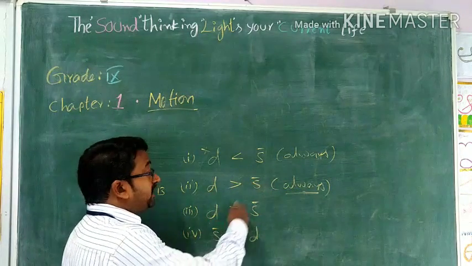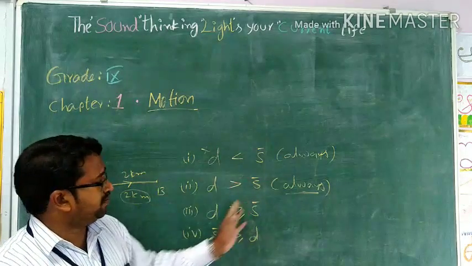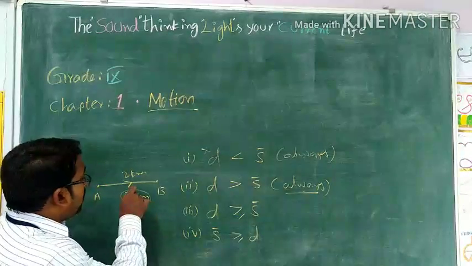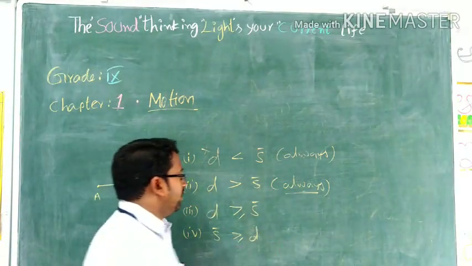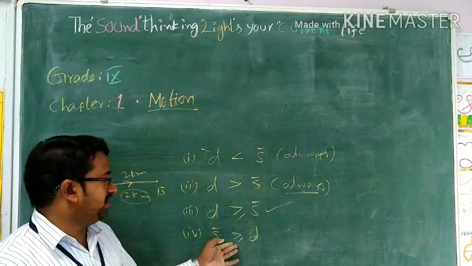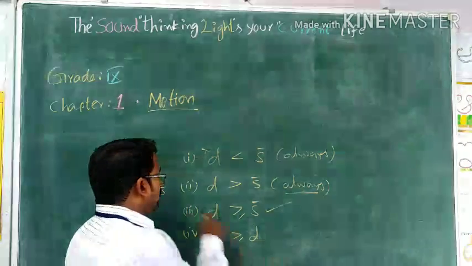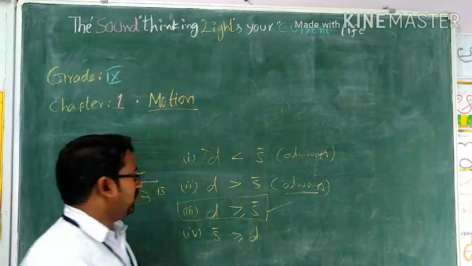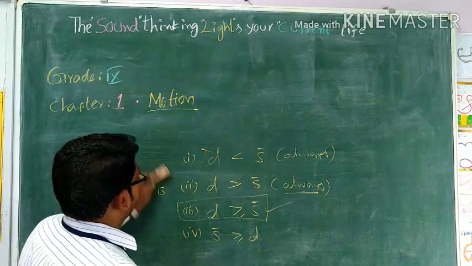Now, distance is greater than or equal to displacement. Just now we saw so many examples, certainly more, and in some specific cases, in the same direction the body is moving, then it's going to be equal. So what is your option? Third one. Distance is going to be greater than or equal to displacement.